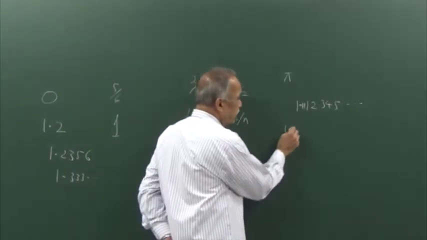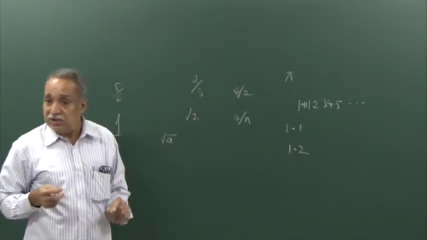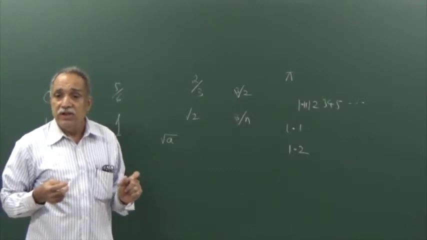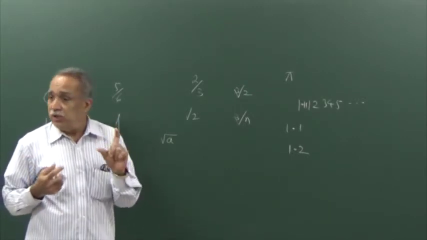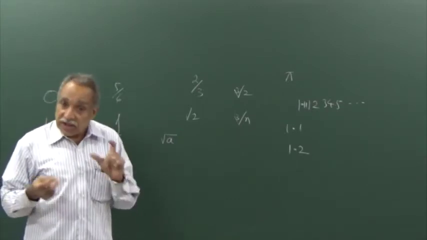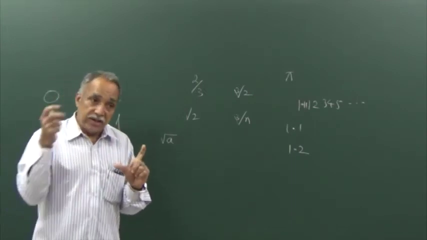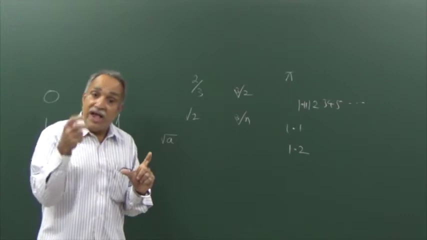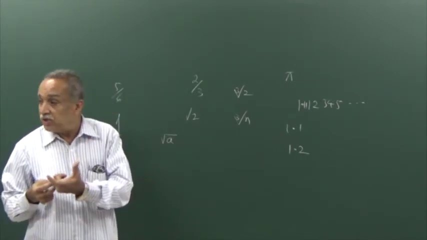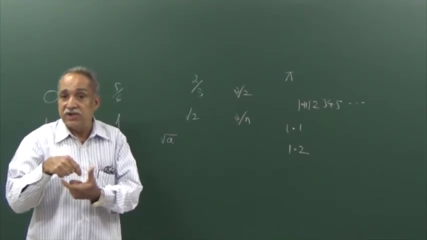Fine. Consider two rational numbers. Can you find another rational lying between the two numbers? Yes, I can. How many? Infinitely many. Between any two rationals, we can insert infinitely many rational numbers. We can also insert irrational numbers. Between any two rationals, there are infinitely many rationals as well as infinitely many irrationals. Similarly, between any two irrationals, there are infinitely many rationals as well as infinitely many irrationals.